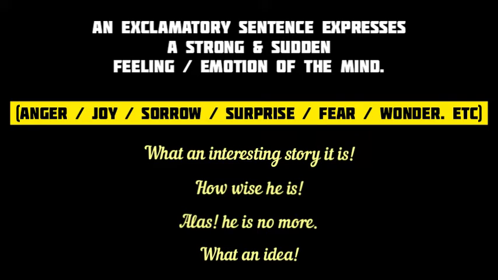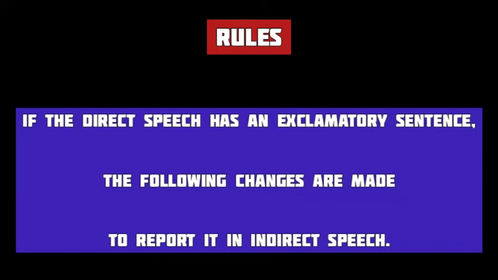Exclamatory sentences generally start with what or how or some interjection and have an irregular sentence structure. For example, what an interesting story it is. How wise he is. Alas, he is no more. What an idea. Well, now let's learn the special rules for changing an exclamatory sentence from direct to indirect speech.